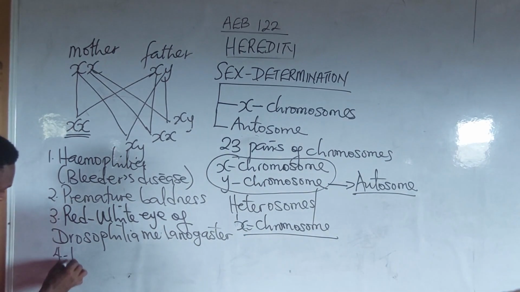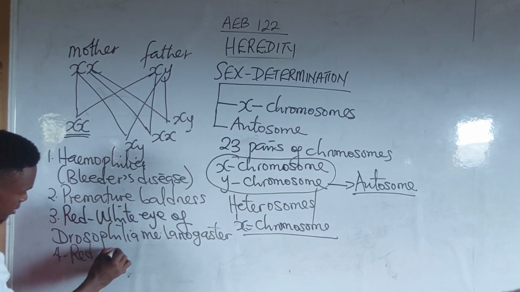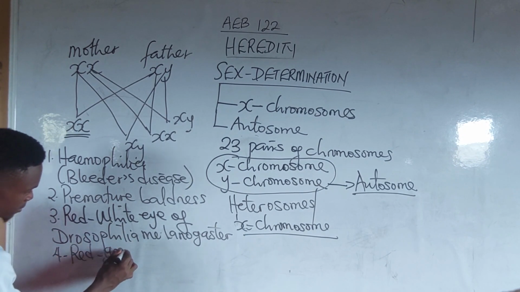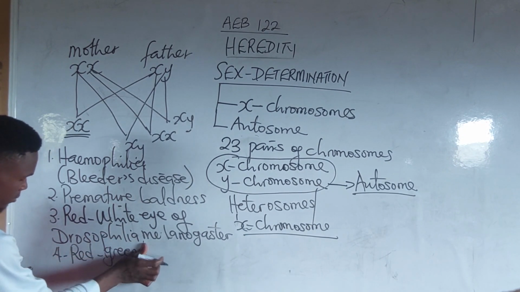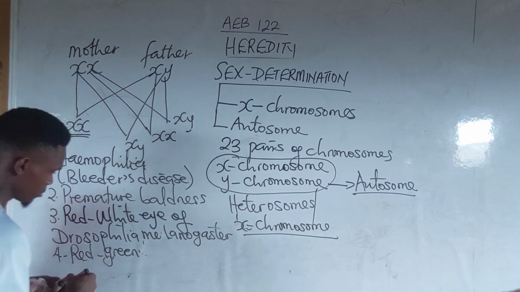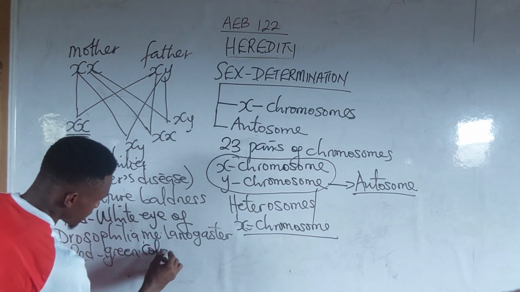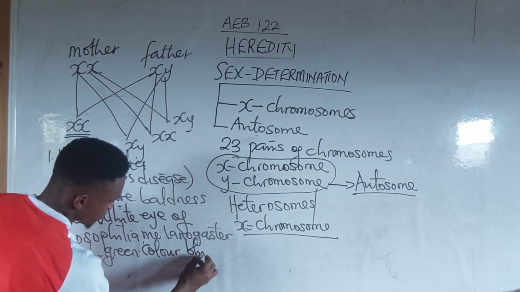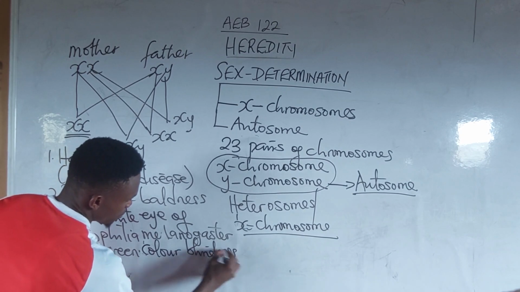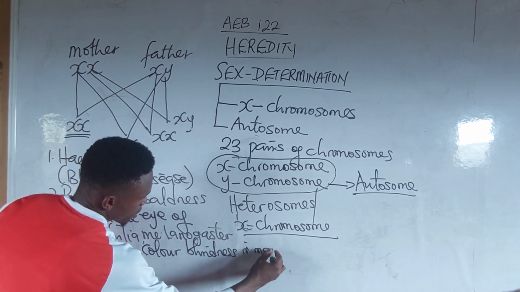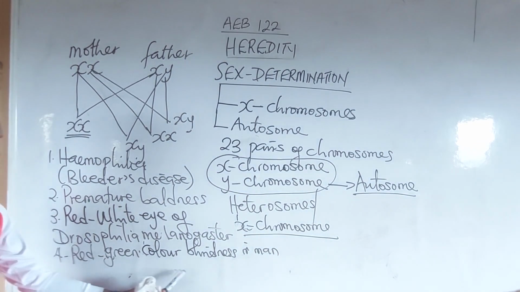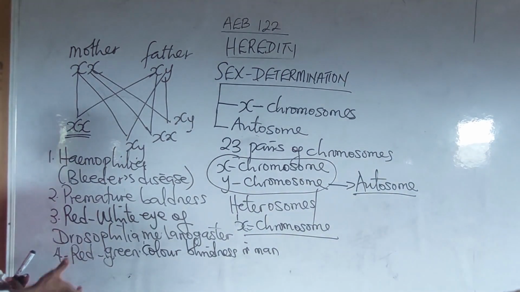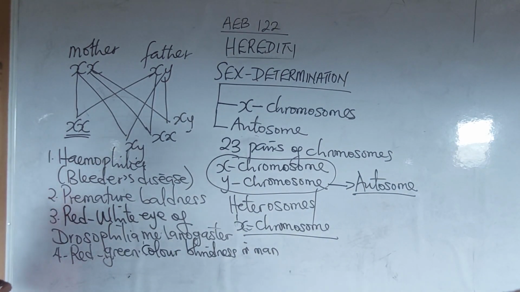And the fourth one is red-green color blindness in man. So these are examples of sex-linked characteristics.